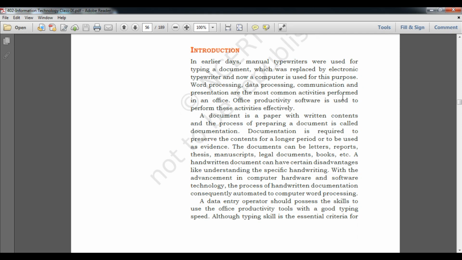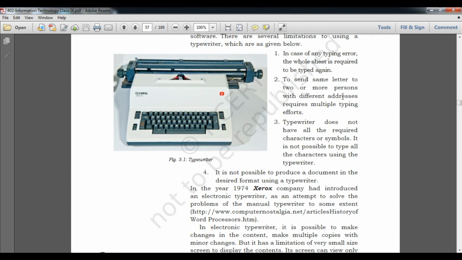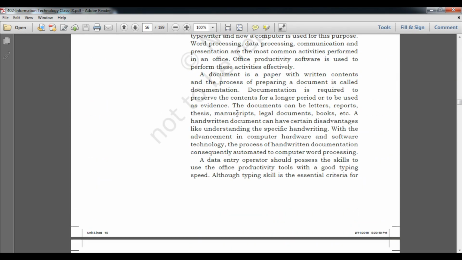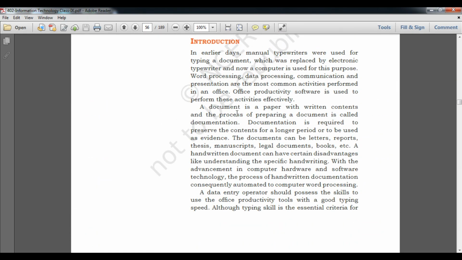I will show you. Here is a typewriter. Machines with such keys were introduced for typing, so that is why it is known as a typewriter. And there is no way in which, if we make any kind of mistake, we can repair it.